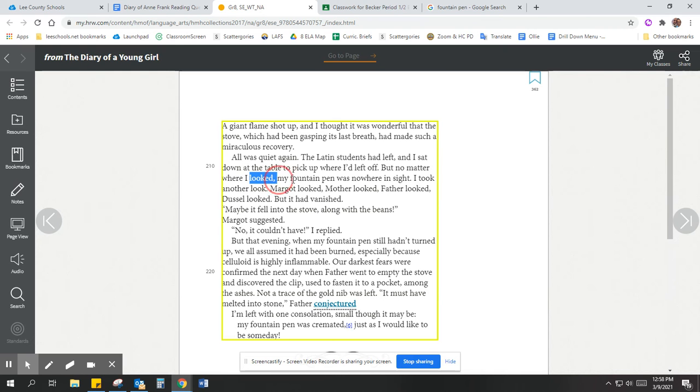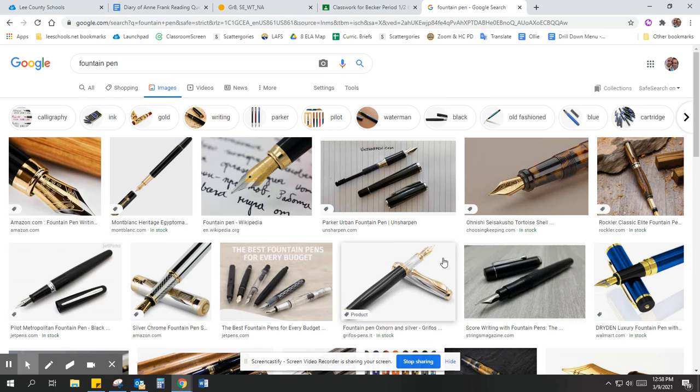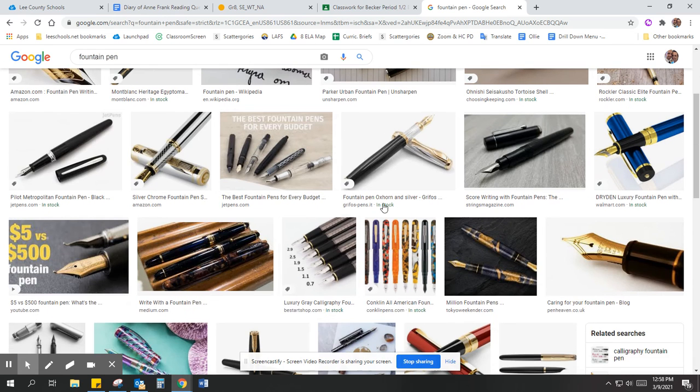And so later when she looks for her pen, it's nowhere in sight. Nobody can find it. Margot says, "Maybe it fell in the stove." Anne's like, "No way, Jose. That couldn't have happened." But then the next day, what does the father find when he empties the stove? He finds the clip. So let's go back to our pens here. Sometimes they have a little clip to fasten it to your pocket or something so you can hold on to that pen.